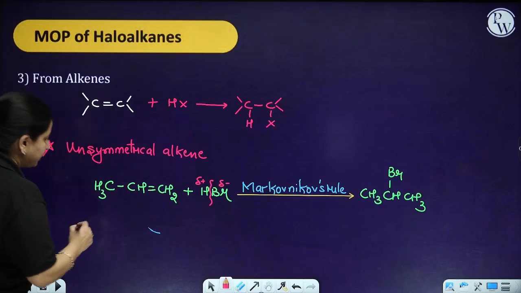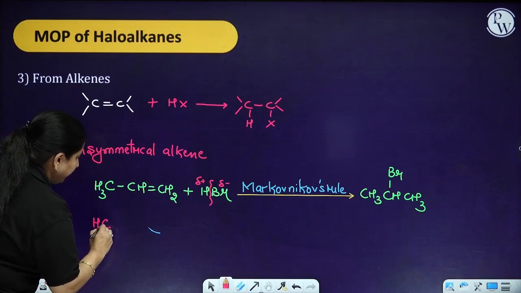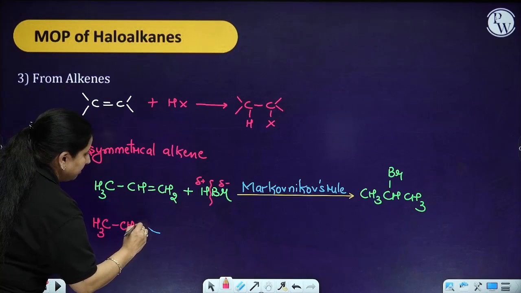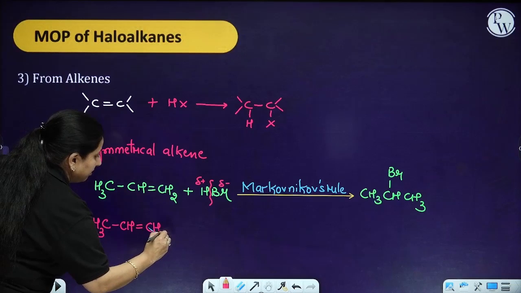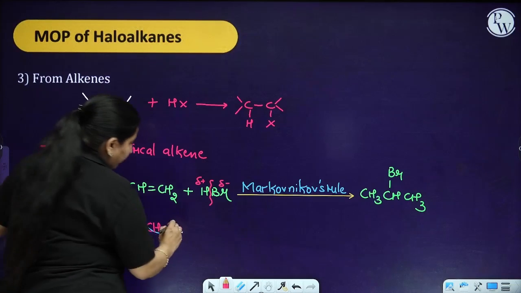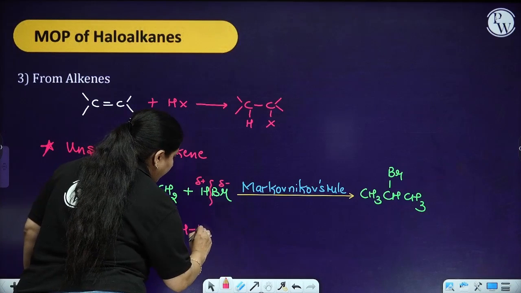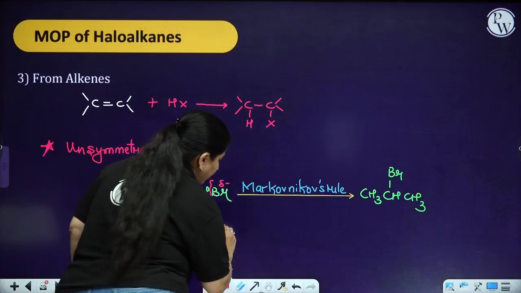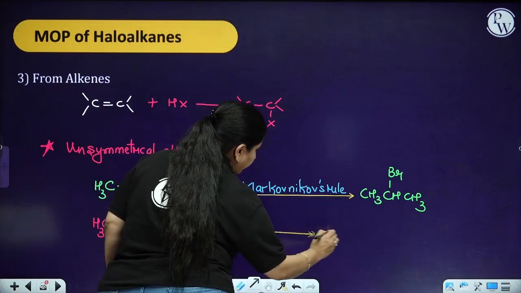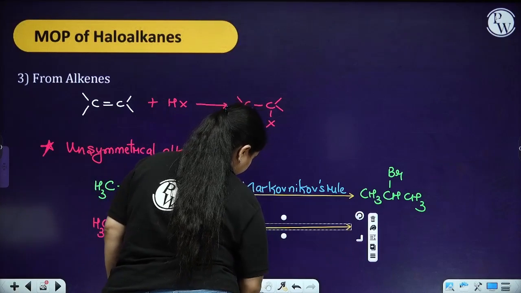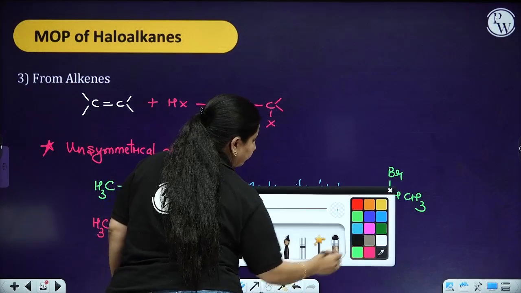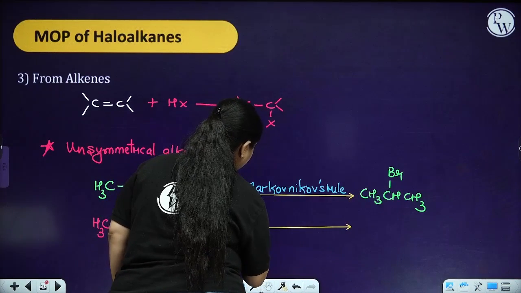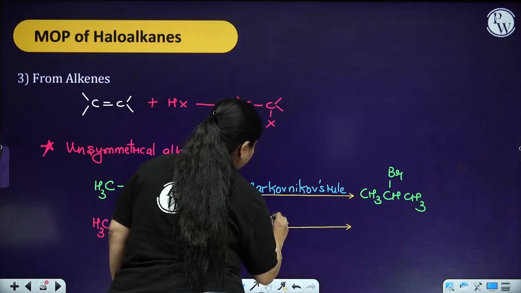But in case you are having the same molecule, I have taken HBr, and over here I have taken benzoyl peroxide.